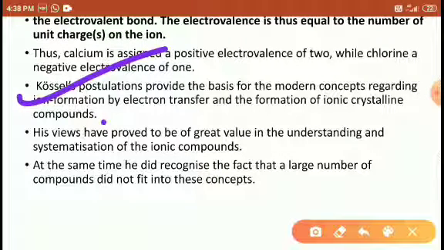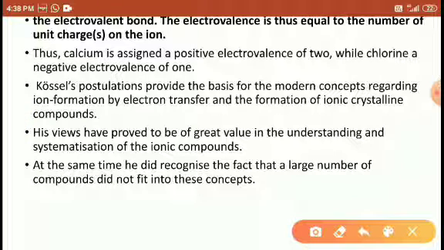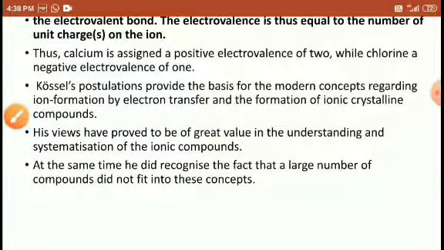In this method, the sodium ion loses an electron and chlorine accepts an electron. An ionic or electrostatic bond exists between the atoms, but he did not explain why a large number of compounds are formed, or how they form ionic bonds. Kossel could not explain that, and this is one of the drawbacks.